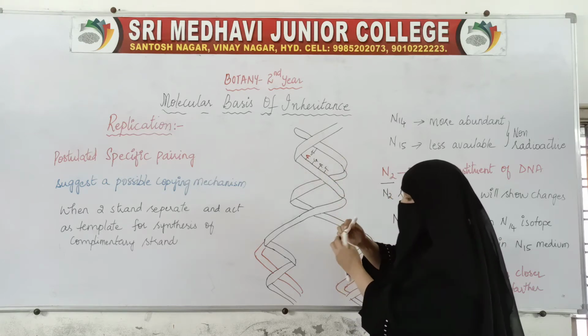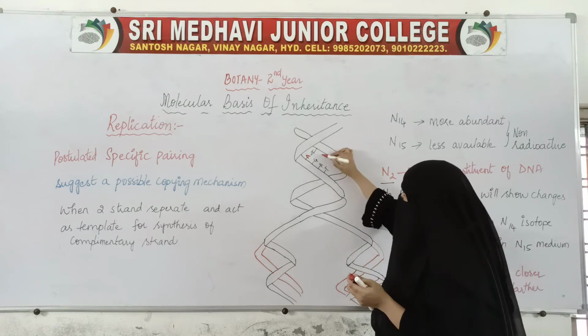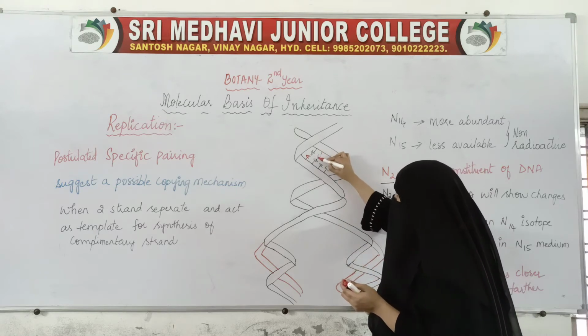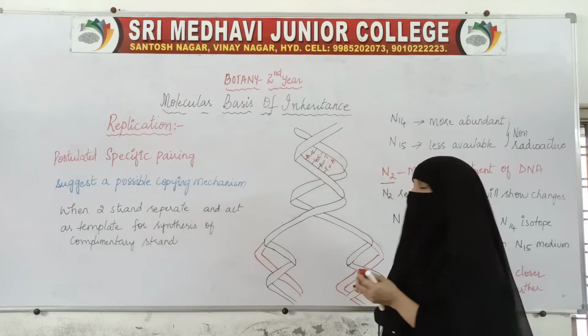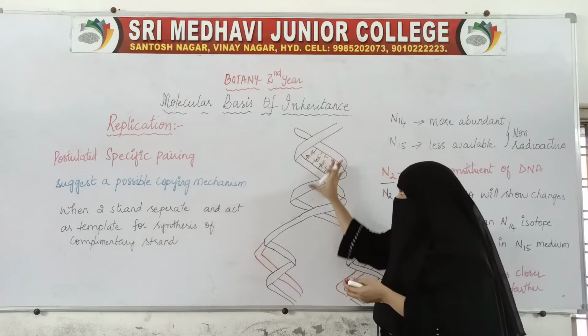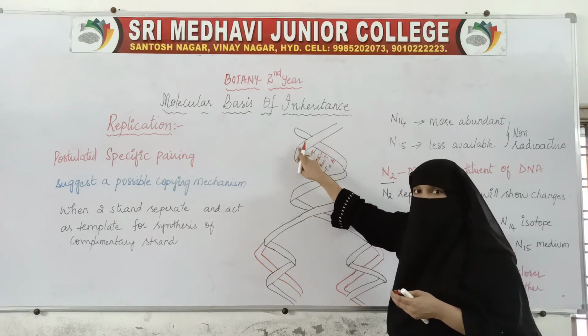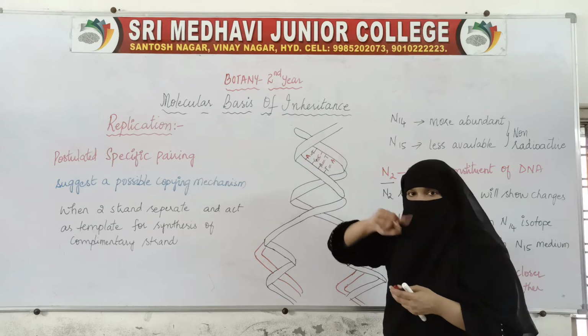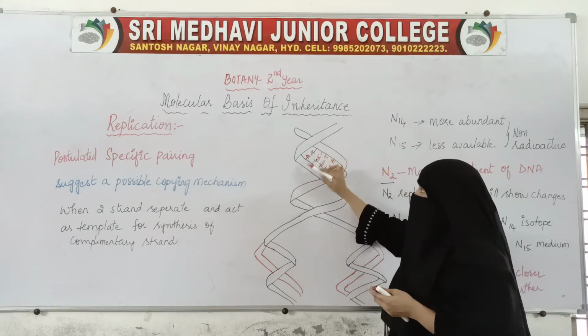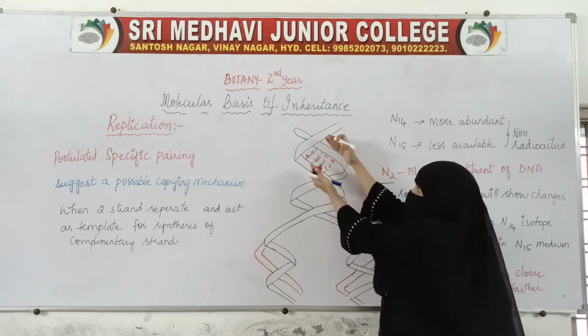G always pairs with C with a triple bond. A always pairs with T, and T with A, with a double bond. So this is the structure of DNA. This is the backbone, which is made up of phosphate and sugar, and these are the bridges connecting the two strands.